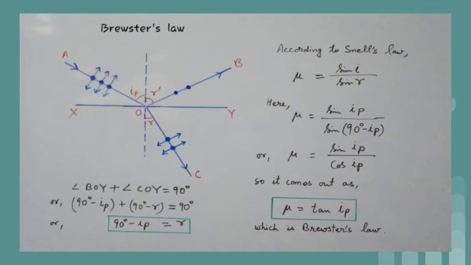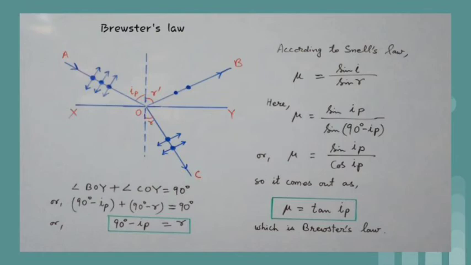Brewster experimentally found that the reflected and refracted components OB and OC are perpendicular to each other. You can see in the diagram. Angle BOY plus angle COY is equal to 90 degree, or 90 minus ip plus 90 minus r is equal to 90 degree, or 90 minus ip is equal to r. According to Snell's law, mu is equal to sin i by sin r.